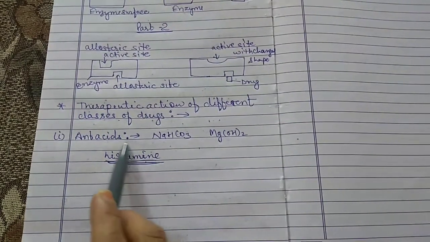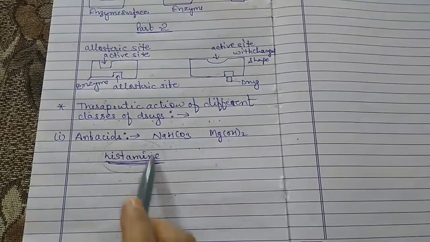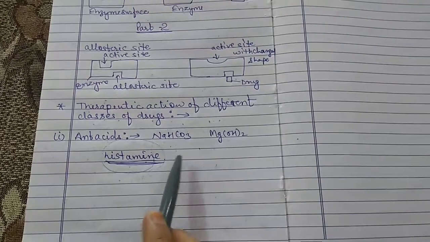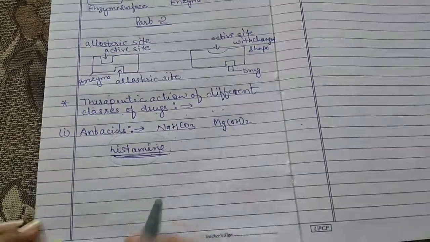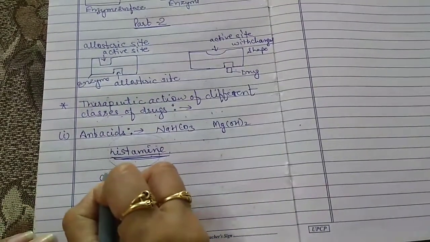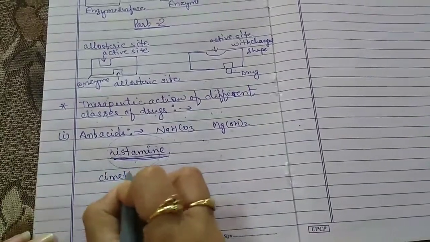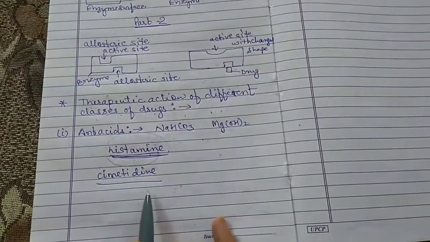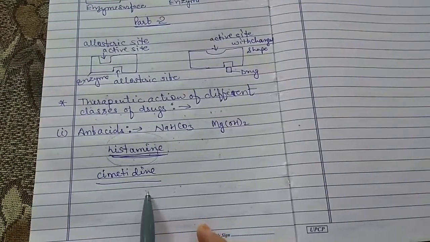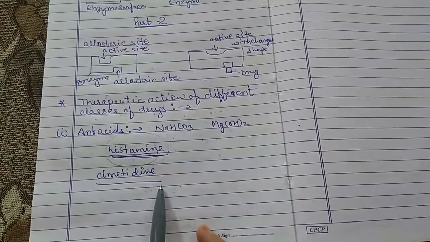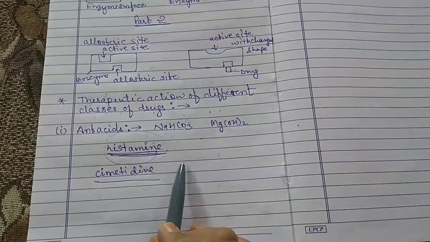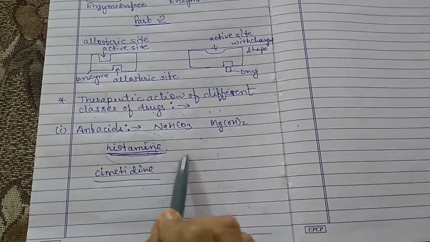Now there is a drug, known as cimetidine, which was designed to prevent the interaction of histamine with the receptors present in the stomach wall.